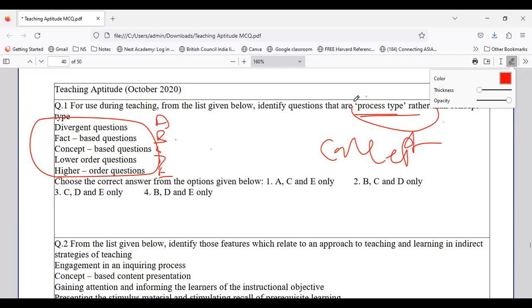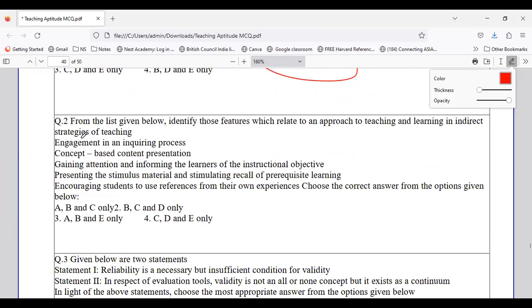So we are talking about process type rather than concept type. Under process, you get divergent questions, concept-based questions, and higher order questions. Remember, there are two types: one is process type and the other is concept type. In process type, we have divergent questions, concept-based questions and higher order questions, while fact-based and lower order questions come in concept type. Is it clear? So the right answer here is option number 1.